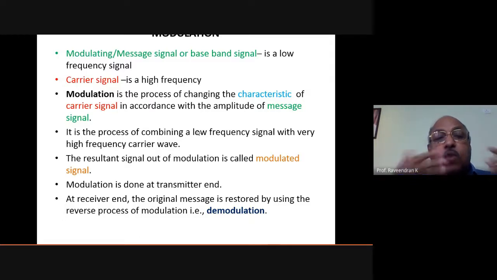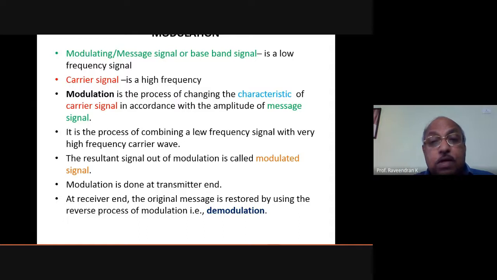So this process of mixing these two signals is usually called the modulation process. And what is the modulation process? Modulation is the process of changing the characteristic features of a carrier signal in accordance with the amplitude of the message signal. That is very important.